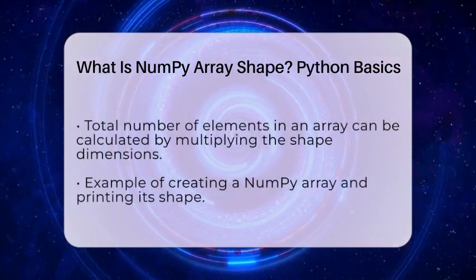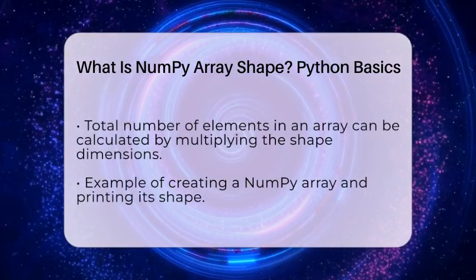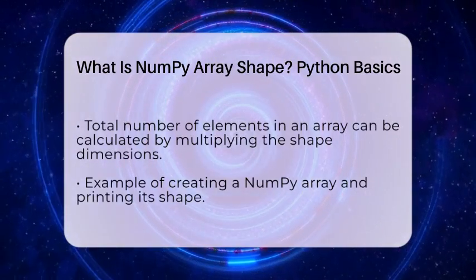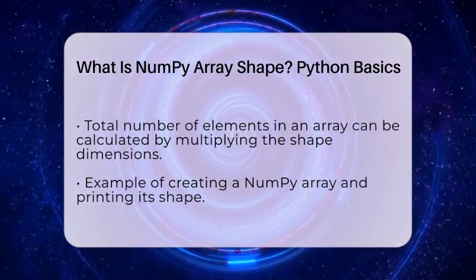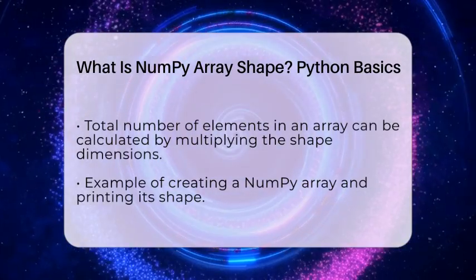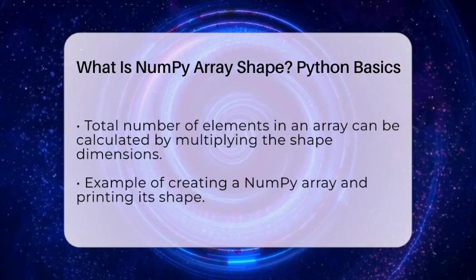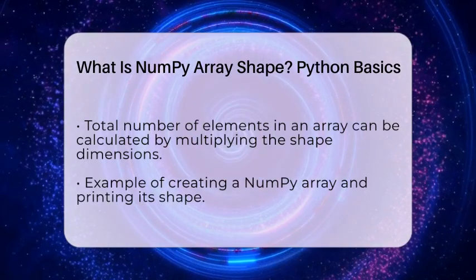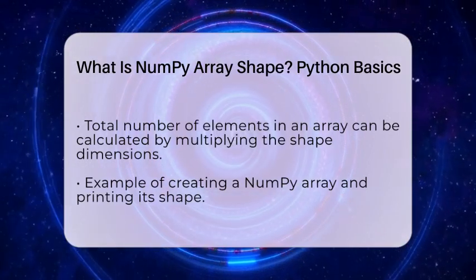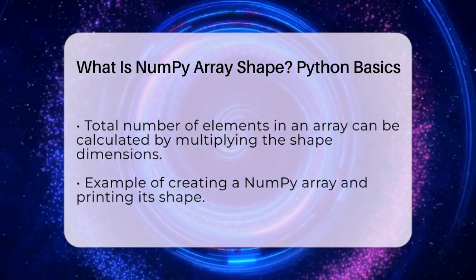NumPy arrays can also have more than 2 dimensions. For instance, a 3-dimensional array might have a shape like 3, 2, 4. This indicates 3 blocks, each containing 2 rows and 4 columns. Besides just reading the shape, you can also change the shape of an array using the reshape method, as long as the total number of elements remains the same.